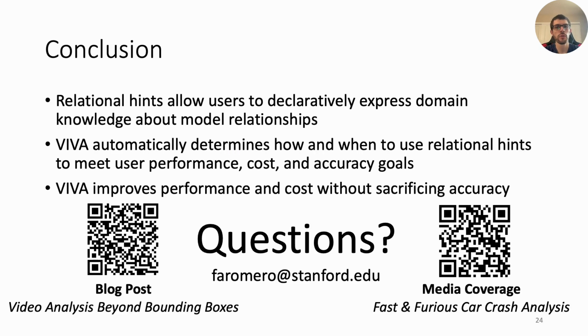In conclusion, we presented relational hints, which allow users to declaratively express domain knowledge about model relationships. Then, we presented Biba, which automatically determines how and when to use relational hints to meet user goals. Biba improves performance and cost without sacrificing accuracy.